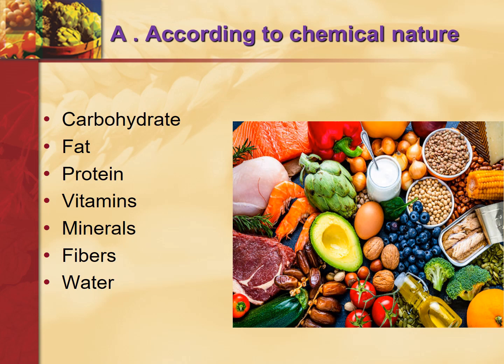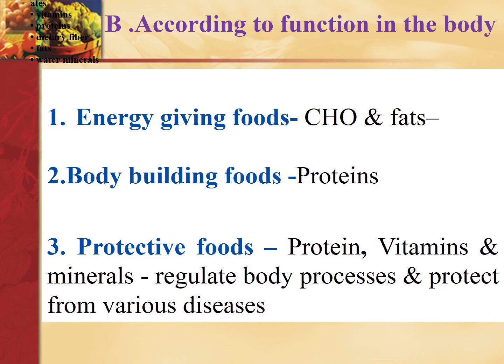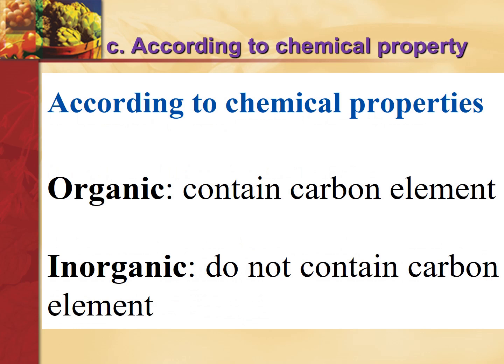Now come to division according to chemical nature. So these are carbohydrate, fat, protein, vitamins, minerals, fibers and water. According to function, we said energy-giving food. So energy-giving foods are carbohydrates and fats. Body-building foods are all the proteins. Protective foods are protein, vitamins and minerals. They regulate body processes and protect from various diseases. So they are protective food. According to the chemical properties, organic means containing the carbon element, and inorganic food does not contain the carbon element.